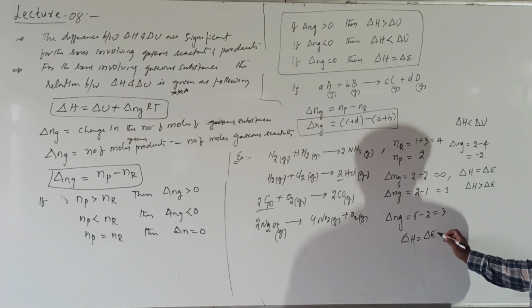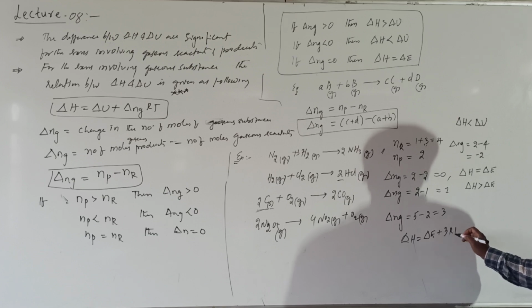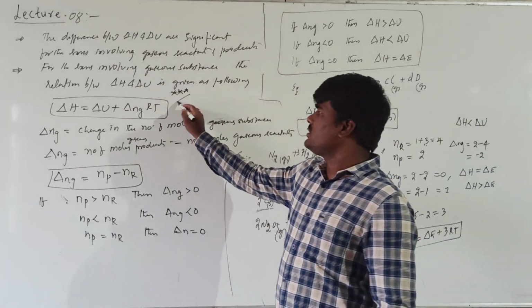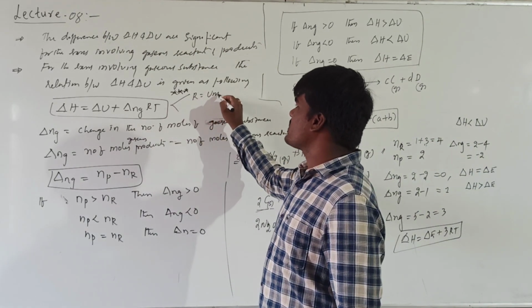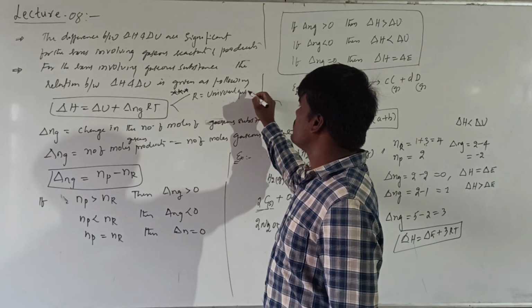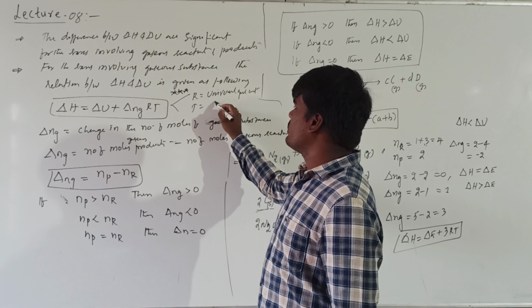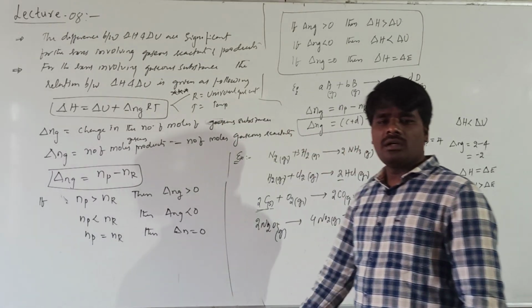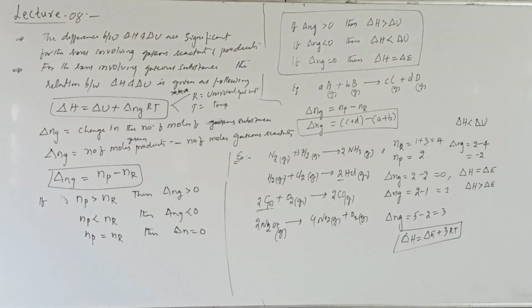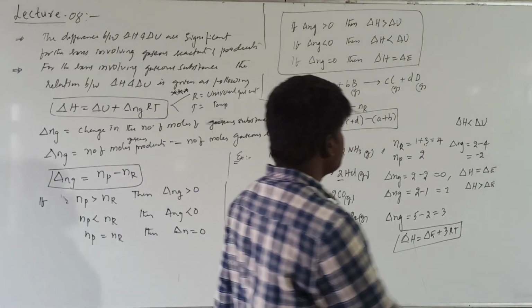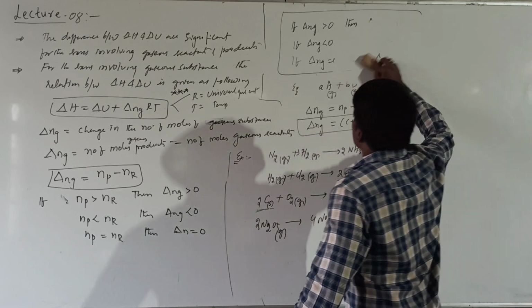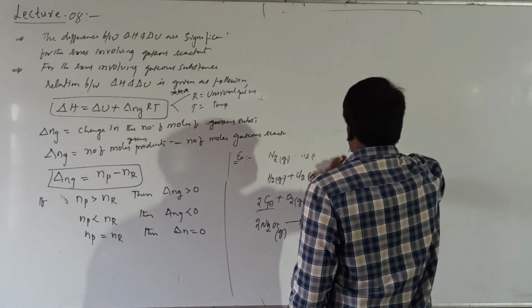Delta H will be equal to delta E plus 3RT. We know what R and T are here. R is the universal gas constant, and T is temperature. Alright, this is how you have to calculate or establish the relationship between delta H and delta E for a given gaseous reaction.